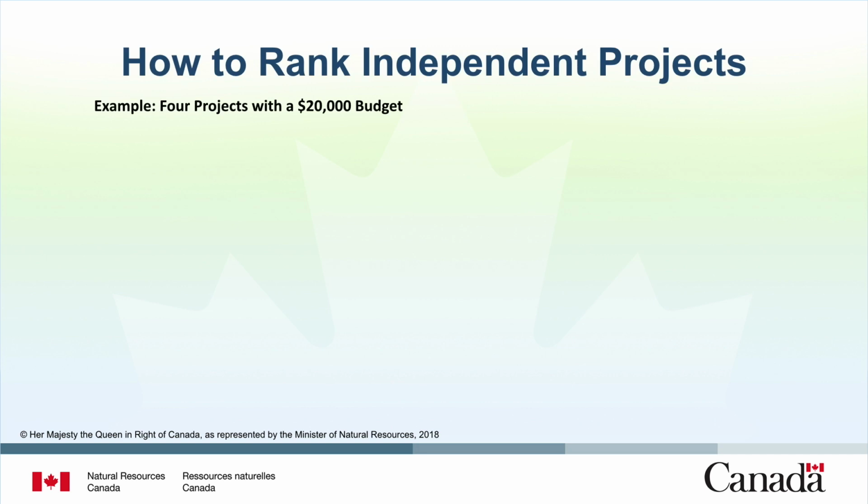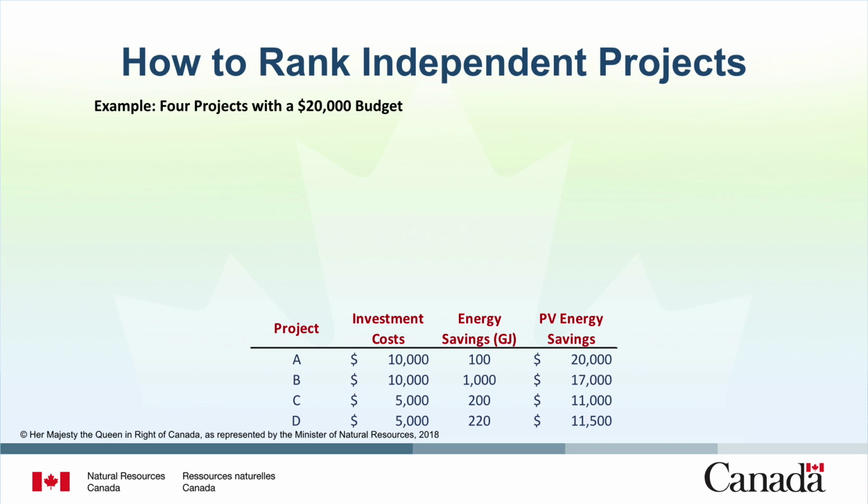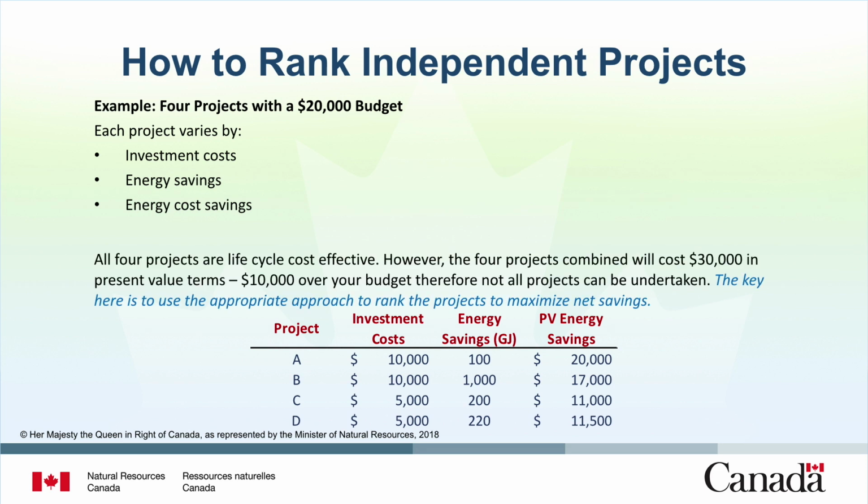Let's start off with a simple example that assumes a $20,000 budget. This slide shows 4 projects, A, B, C, and D. Each project has varying investment costs, energy savings, and energy cost savings. For example, Project A has an investment cost of $10,000, energy savings of 100 gigajoules, and $20,000 of present value energy savings. However, Project D has an investment cost of $5,000, energy savings of 220 gigajoules, and $11,500 of present value energy savings. All 4 projects are life cycle cost effective.